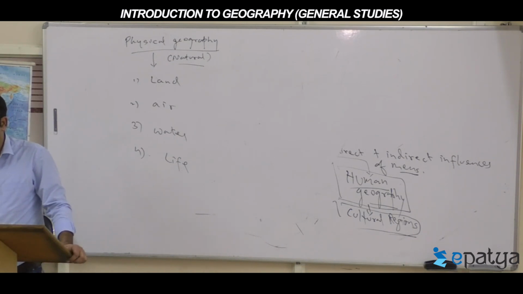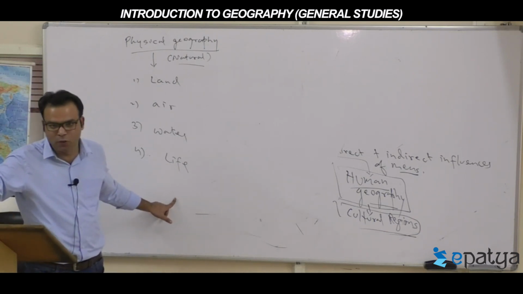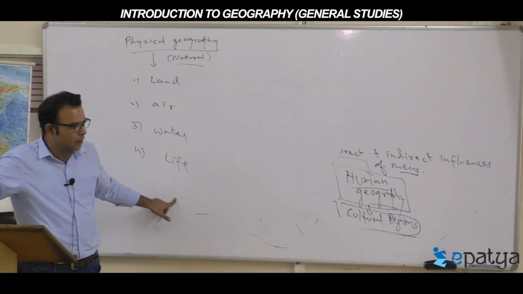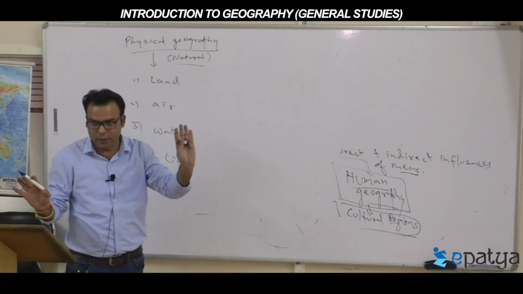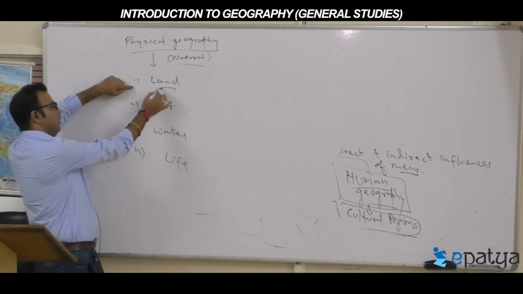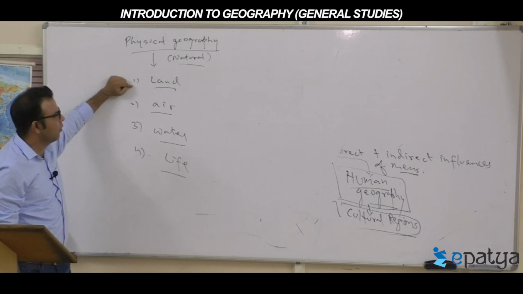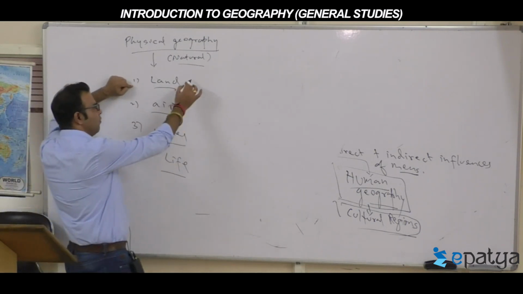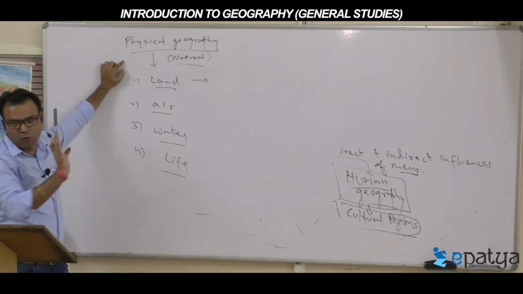Human interference is not there to produce any life except human life. Humans only produce humans, no other life. That is, population becomes part of human geography. So now, land, air, water, and life. Four aspects. Now let's move one by one, please along with my board work.